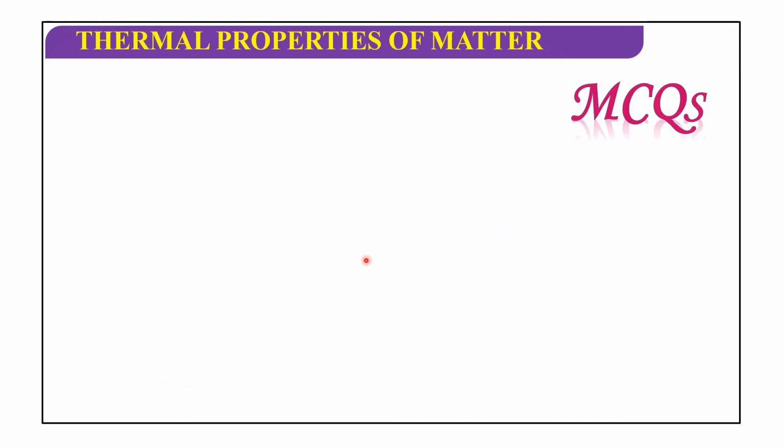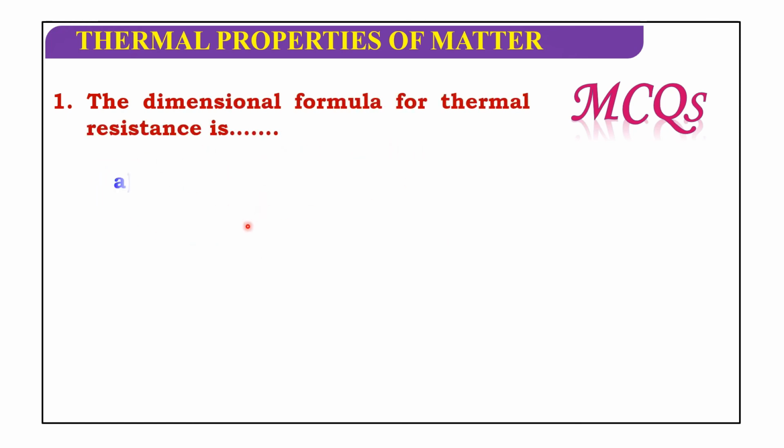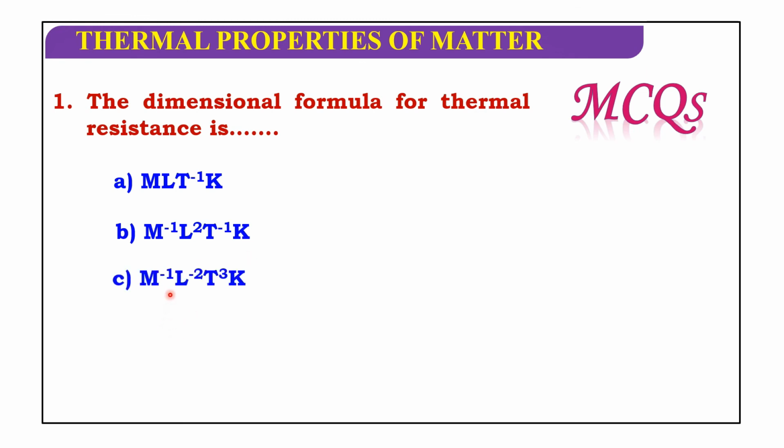Now let us discuss MCQs. The dimension formula for thermal resistance is: M L T to the power of minus 1 K, M to the power of minus 1 L square T to the power of minus 1 K, M to the power of minus 1 L to the power of minus 2 T cube K, or M to the power of minus 1 L T to the power of minus 1 K. The dimension formula of thermal resistance is M to the power of minus 1 L to the power of minus 2 T cube K. Okay.